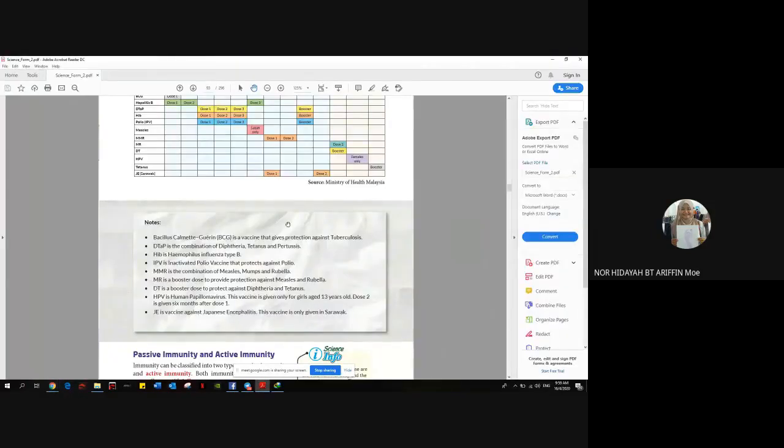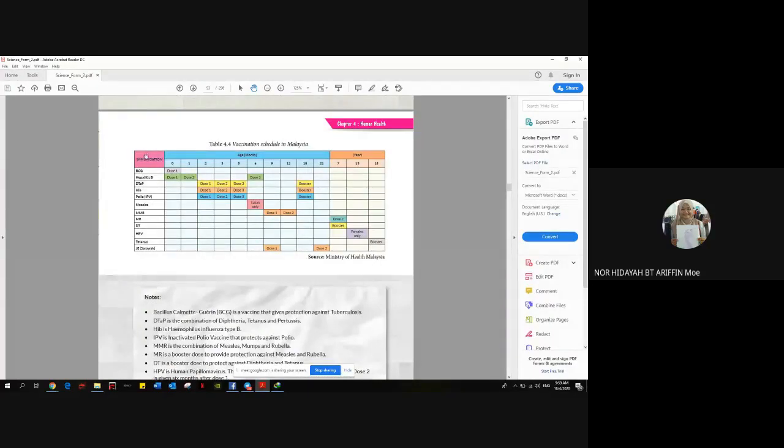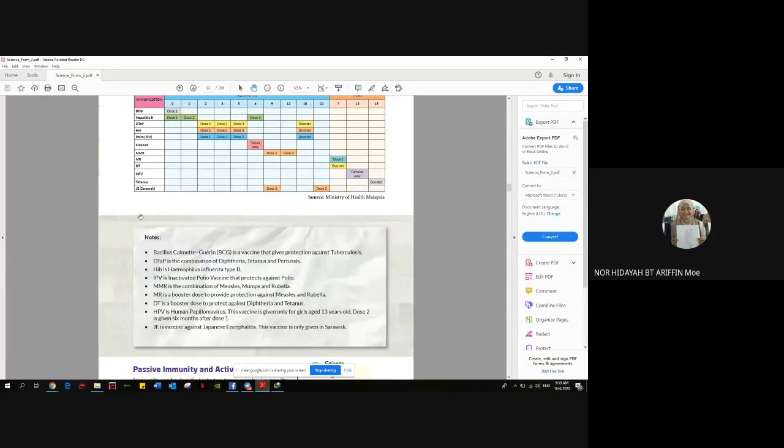Alright, so dekat jadual ni adalah vaccination schedule for babies, kids and also adults. So kalau you see dekat awak punya tangan ada tanda yang awak telah diinject by certain vaccine. So kenapa our parents benarkan kita to take the vaccine? Because kita punya parents sayang kita, nak protect kita against penyakit yang sangat bahaya dekat sini.